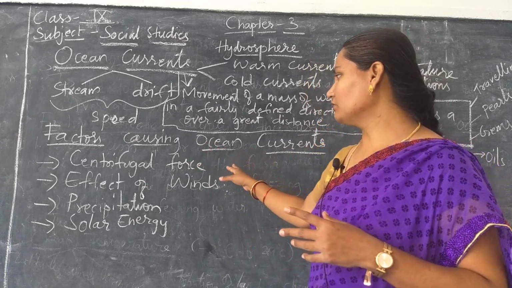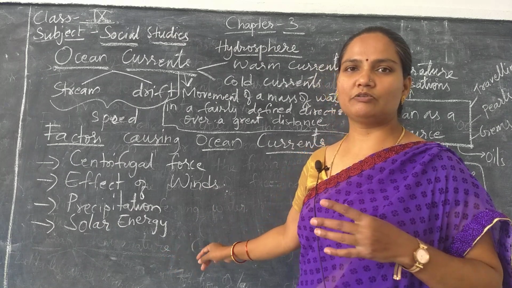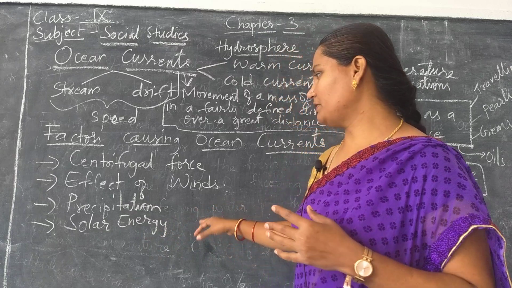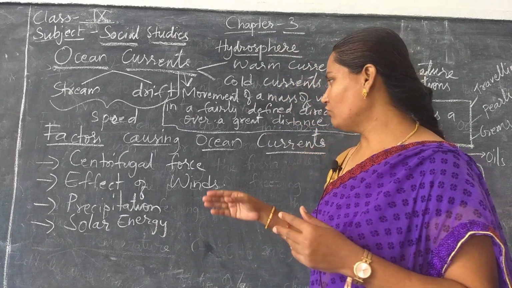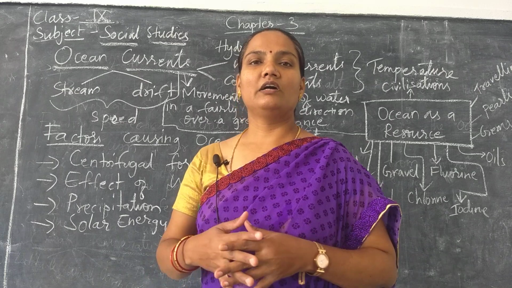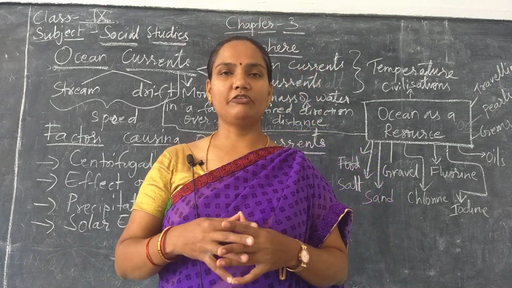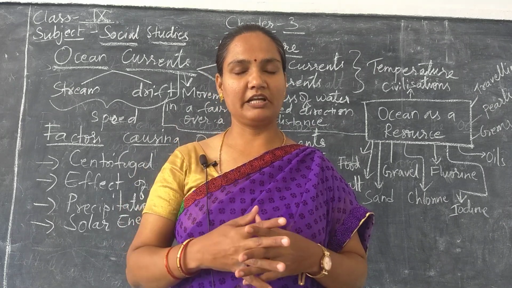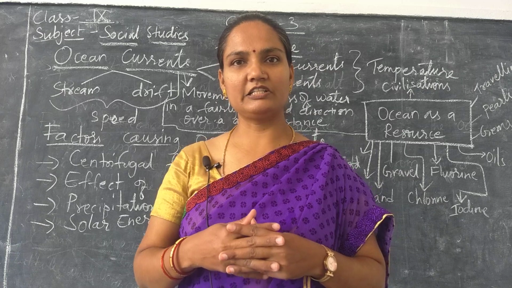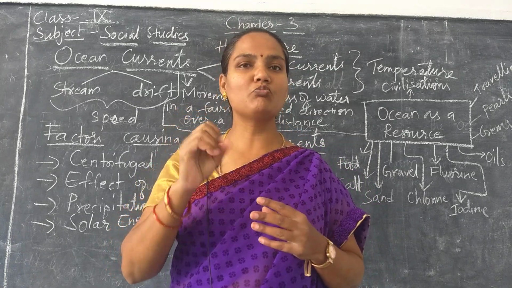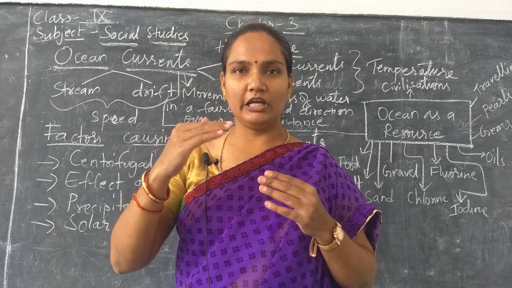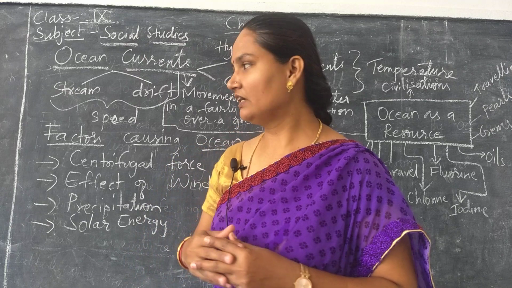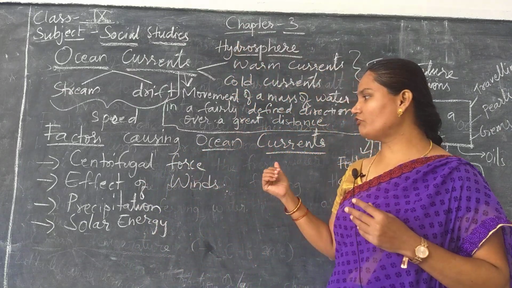There are four factors especially responsible for the occurrence of these ocean currents. They are centrifugal force, effects of winds, precipitation and solar energy. Now what is centrifugal force? At the equator, centrifugal force is more because during the time of revolution, greater circles coincide near the equator. That is why the force is more near the equator. So it allows the water to move towards north and south because of its force, right? That is centrifugal force.